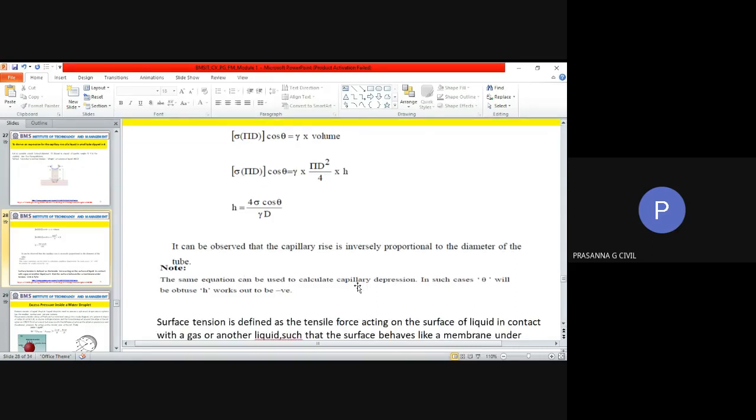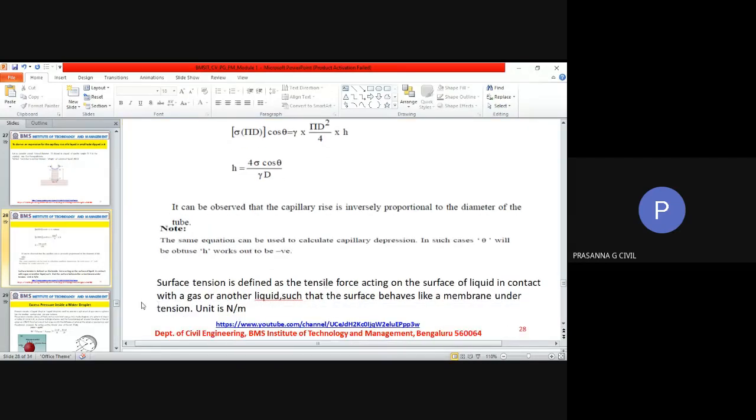The same equation can be used to calculate the capillary depression. Theta will be obtuse, so you will get a negative answer. And I have already mentioned this. It is just written here for your information. Surface tension is the tensile force, and the unit will be Newton per meter.